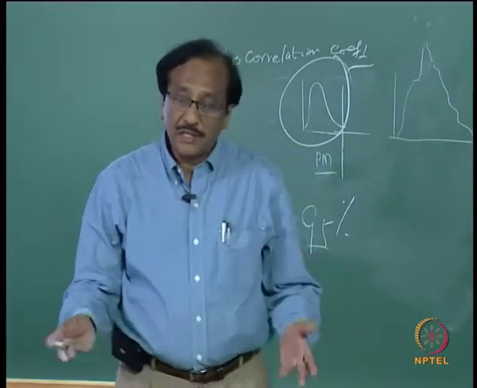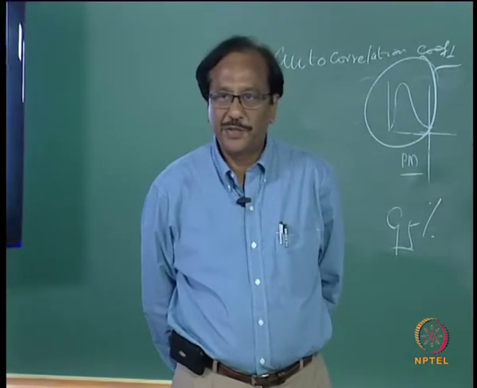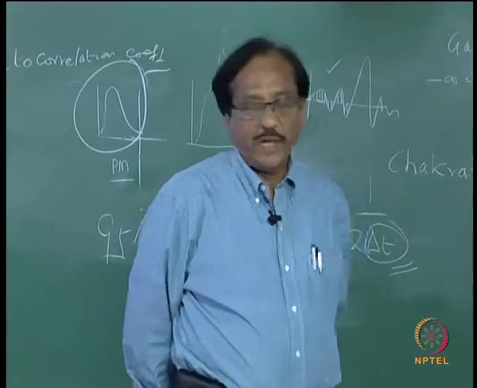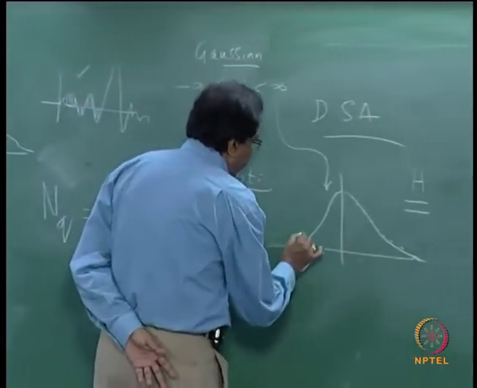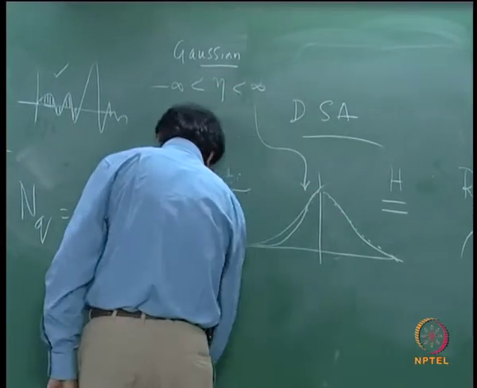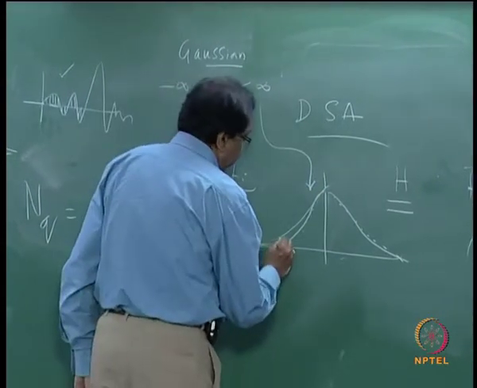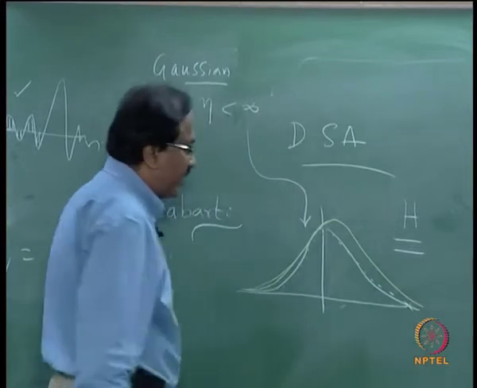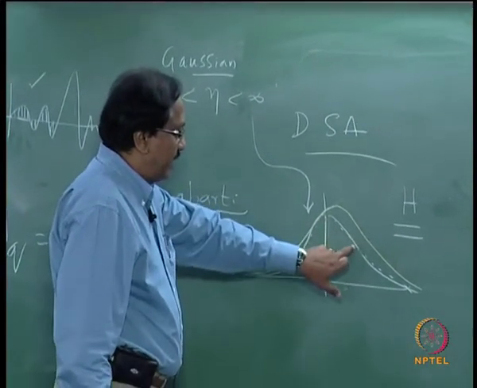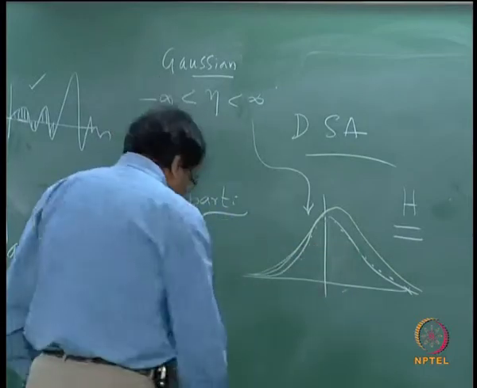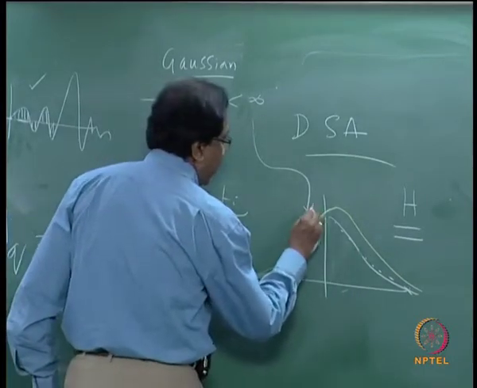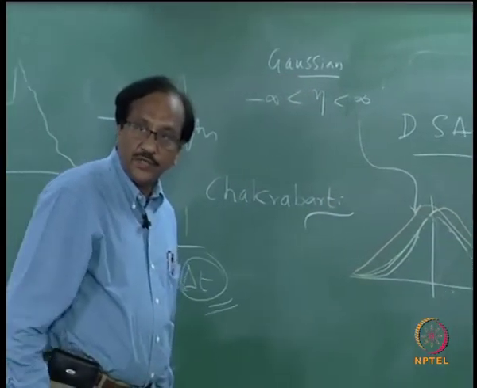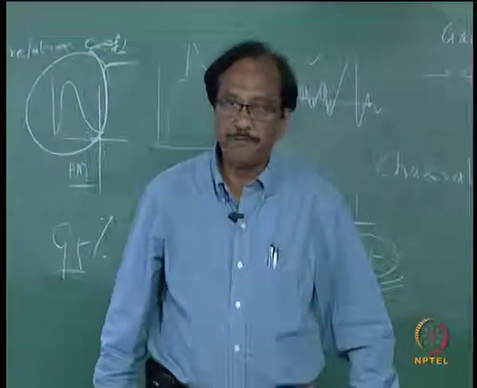Sometimes you may not be interested in generating a Gaussian distribution, you may be more interested in generating a non-Gaussian distribution. That is, it can be the measured probability distribution, maybe positively skewed, so this is measured and this is the theoretical Gaussian, or it can be negatively skewed. So this is what is called a non-Gaussian distribution.